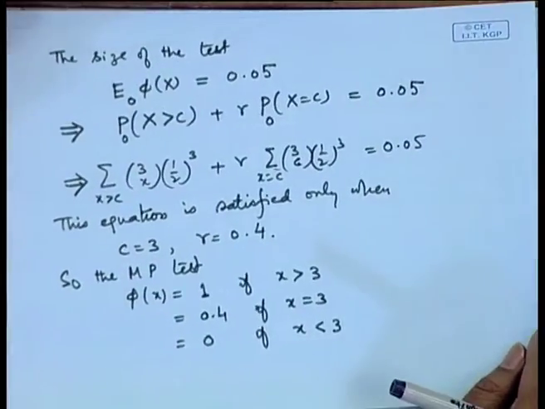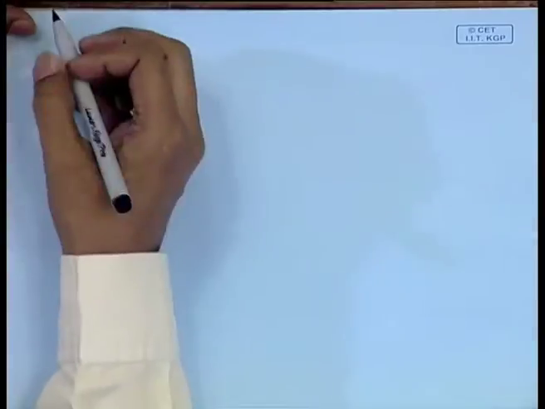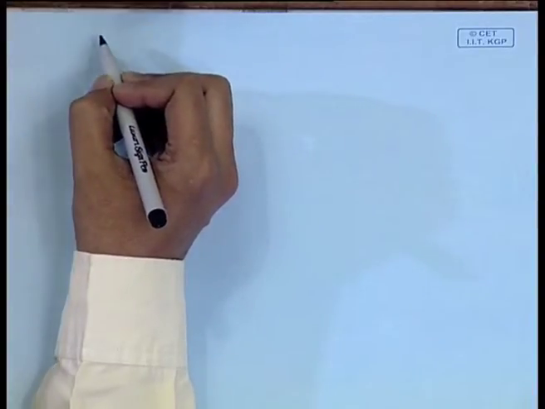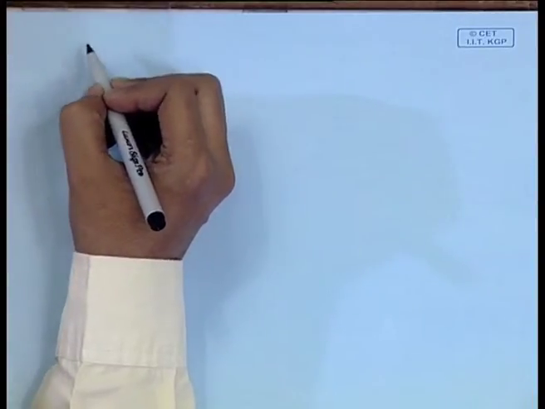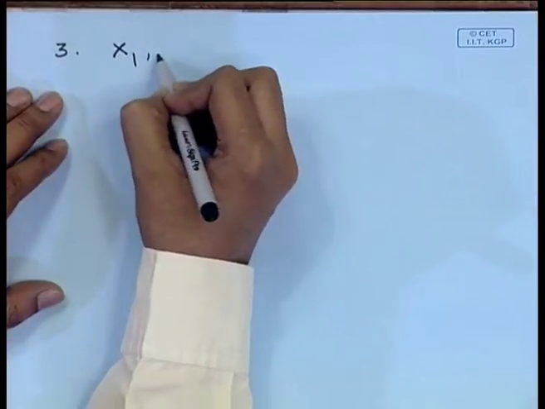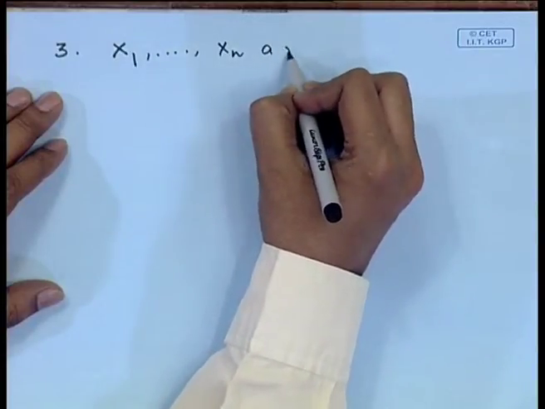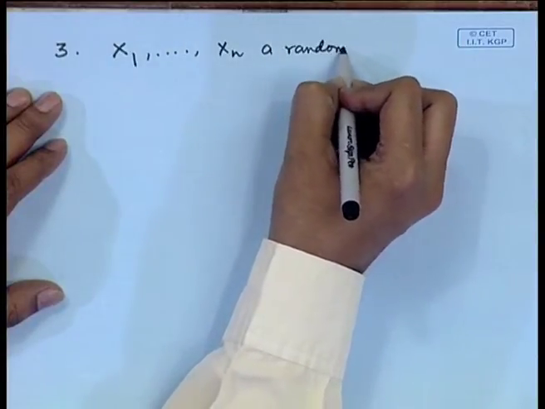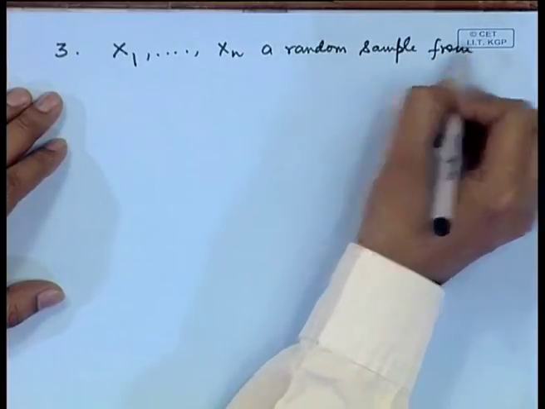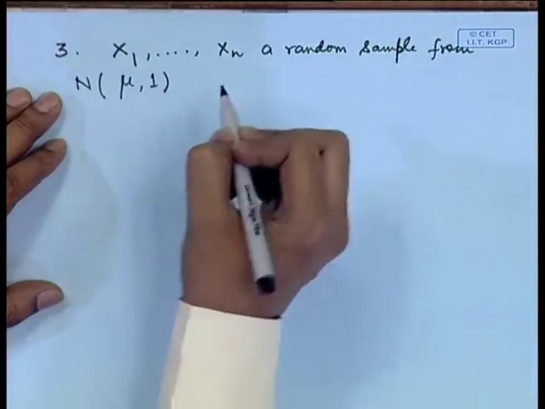Let us look at the applications to the normal distribution here. Consider x 1, x 2, x n, a random sample from a normal distribution with mean mu and variance unity.